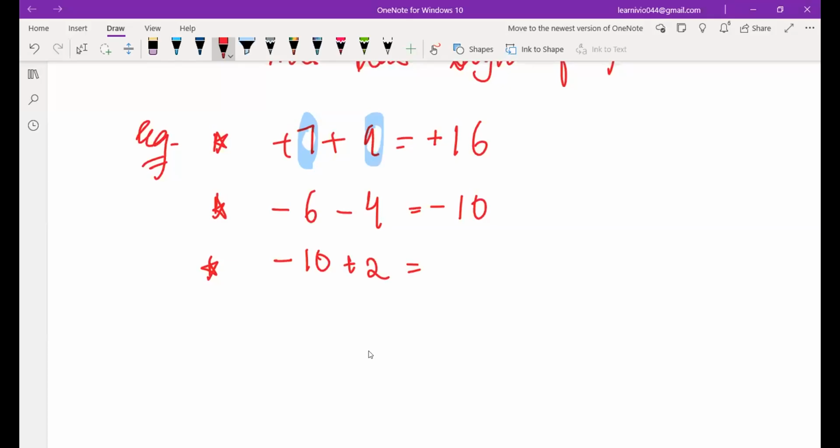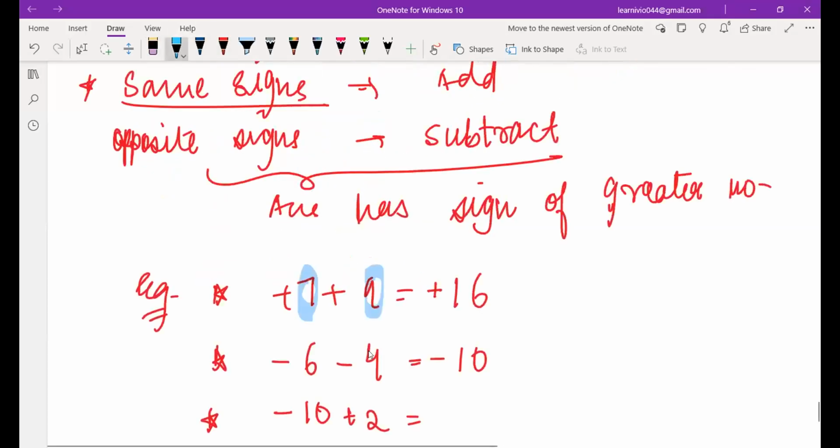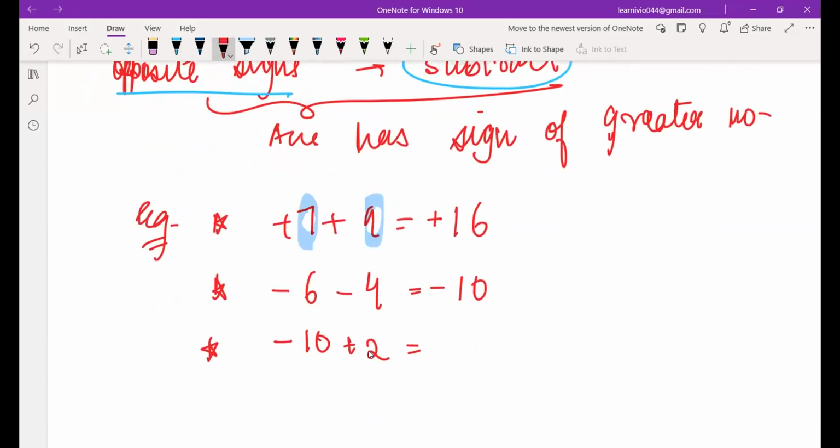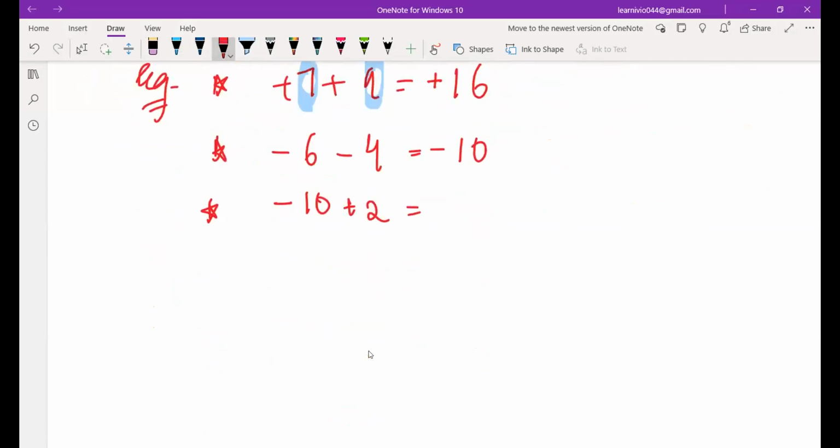So what does your answer become? Whenever you have opposite signs, what did I tell you? You subtract. So subtract 10 and 2. On subtracting 10 and 2, what do you get? 8. And the sign of the greater number. Which is the greater number? 10. You put a minus sign. Okay. We practice one more question. You were saying minus 7 and plus 9, right? This was only what you were asking.